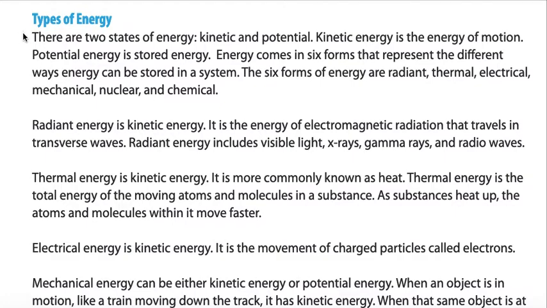There are two states of energy, kinetic and potential. Kinetic energy is the energy of motion. Potential energy is stored energy. Energy comes in 6 forms that represent the different ways energy can be stored in a system. The 6 forms of energy are radiant, thermal, electrical, mechanical, nuclear, and chemical.